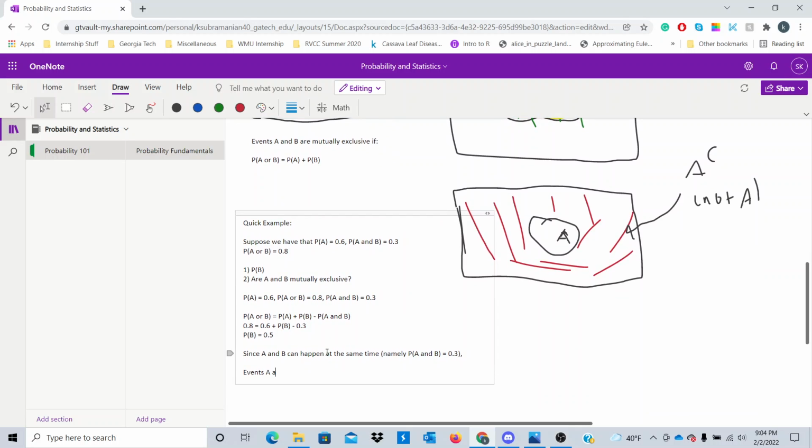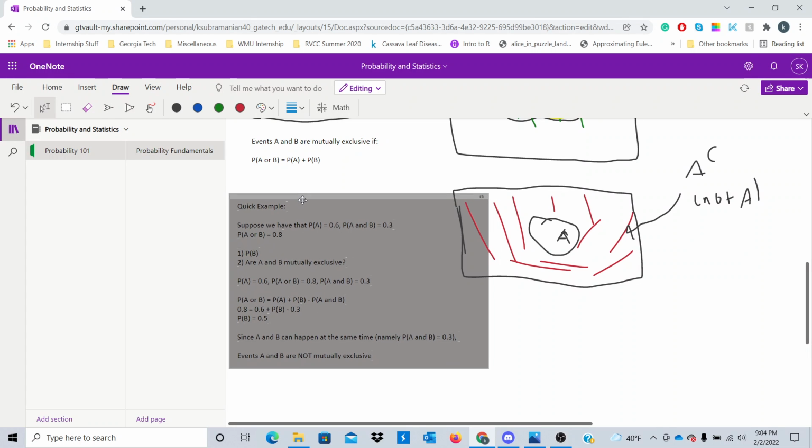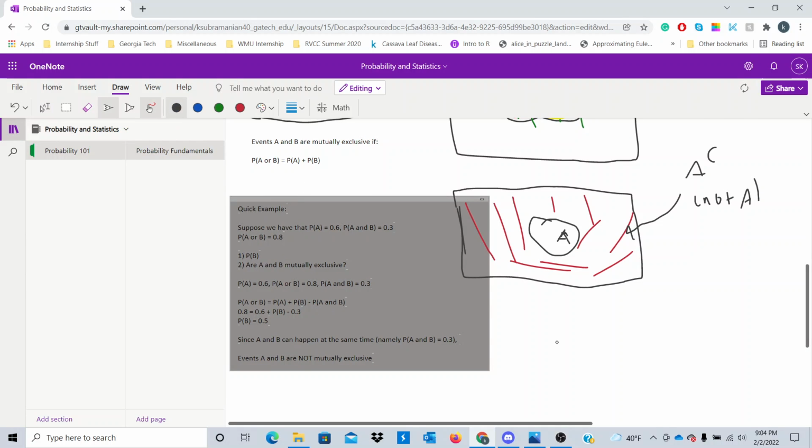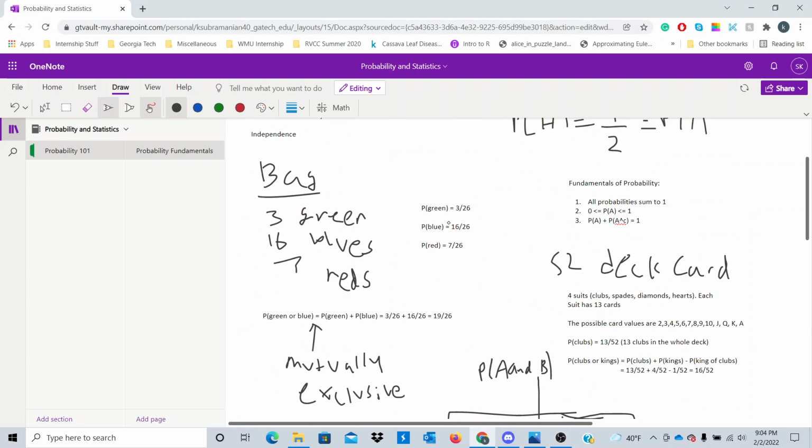Events A and B are not mutually exclusive. So that's just something important to note. So we're going to keep that in mind. So hopefully that is a quick exercise to make sure you understand mutually exclusive.